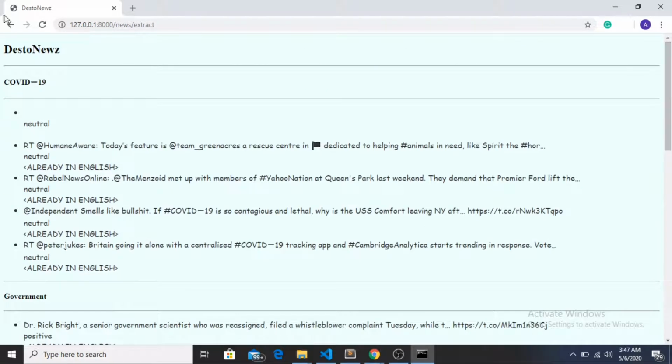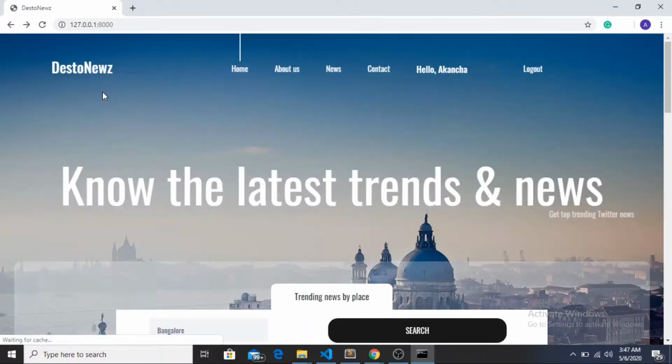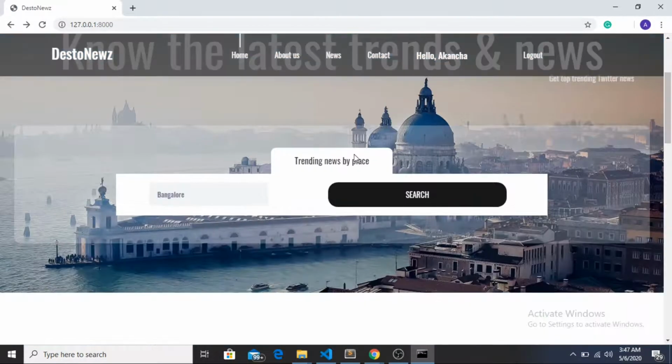Let's try a different language now. So we have translated from Hindi to English. Okay, so Bangalore people use a lot of English nowadays. Let's go to Paris. I think we'll get some French language. So if I go to Paris, let's see whether we get French translation or not.